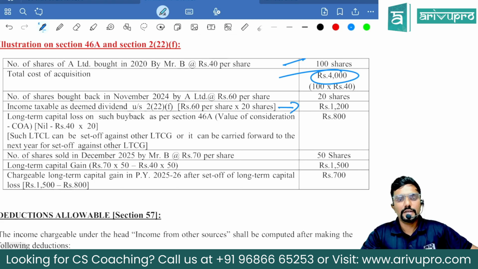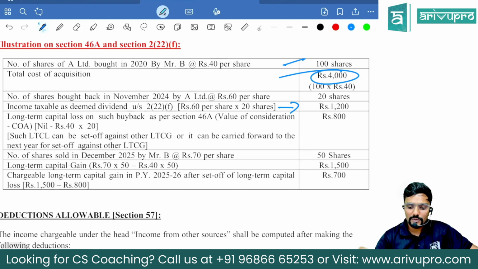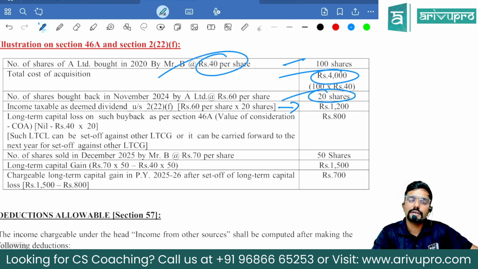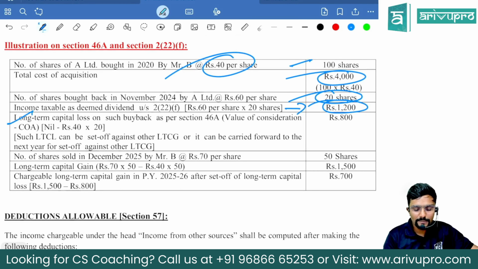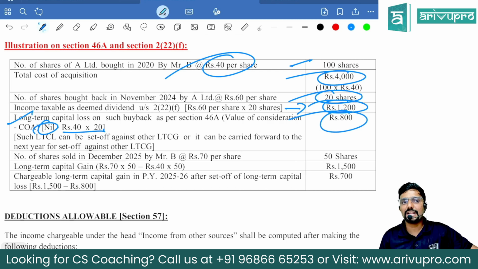Straight away, dividend income. Okay. Now, what about the cost, sir? These 20 shares didn't come to him freely, no, sir. He paid 40 rupees. What about that? He will claim it as a loss under the head capital gains. So, you can see the deemed dividend is 1,200, whereas it is a long-term asset. For long-term capital loss on such buyback, as per section 46A, the value of the consideration will be considered as nil because it is already taxed under other sources. What is the cost of acquisition? 40 into 20, it is 800. So what is the long-term capital loss?